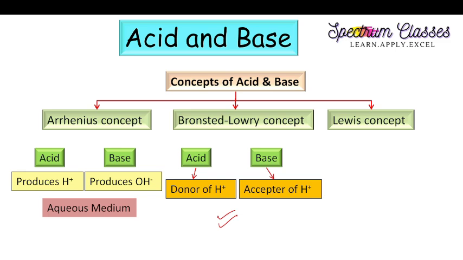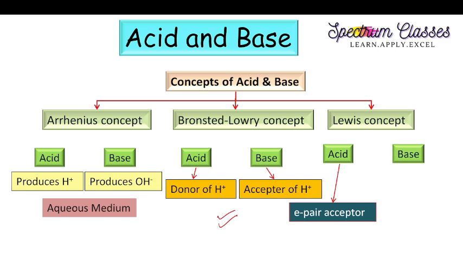The next concept is the Lewis concept, which gives acid and base behavior depending on electron donation or electron acceptance. The species or molecules which can easily accept electron pairs are known as acids, and those which can donate electrons are termed as bases.